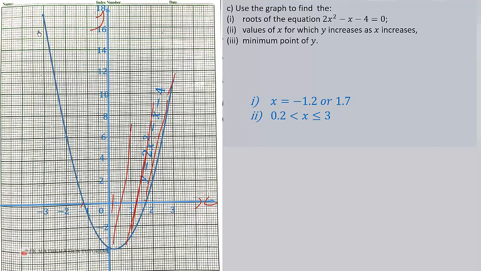Then, we're supposed to find the minimum point of the graph. So accurately, it is 0.25 and negative 4.1 something. But because it's the graph, we have 0.2, as you can see, and negative 4.1. So that's it for this question.